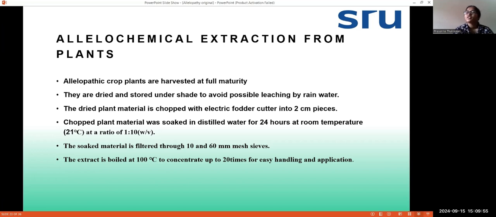And that extract should be boiled up to 100 degrees Celsius, and up to 20 times you have to filter that. And it can be used as a bioherbicide, and it is easy to kill other weeds.